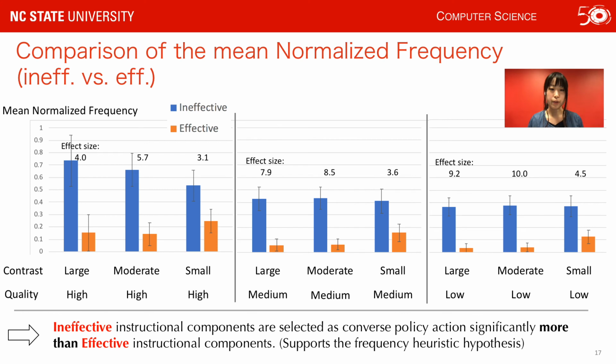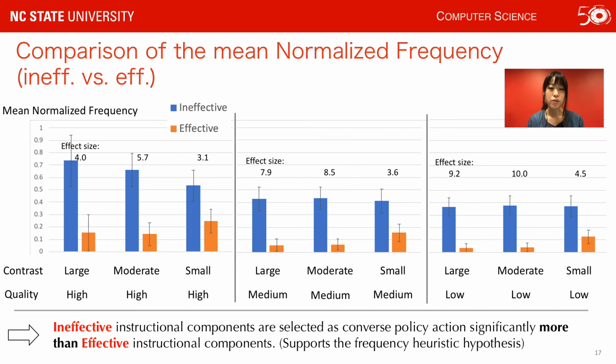Here is the result. First, we compare the frequency of each instruction component in the policy action set. The purpose of it is to investigate if the Commerce policy correctly differentiates ineffective components from effective ones. Here, we used normalized frequency instead of using frequency directly. The frequency of instruction components in the policy action set was normalized using the number of appearances in the learning trajectory graph.